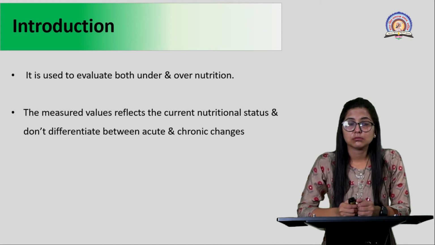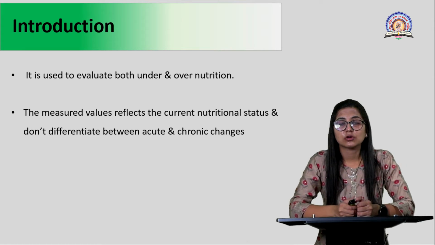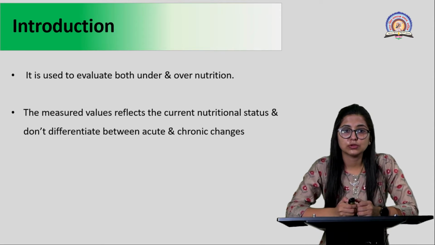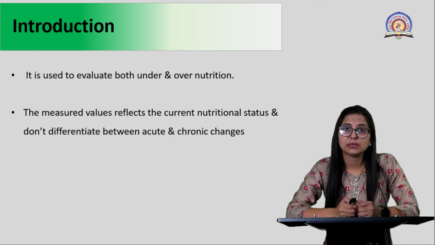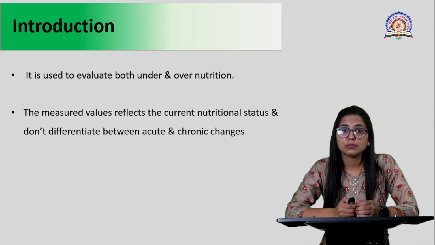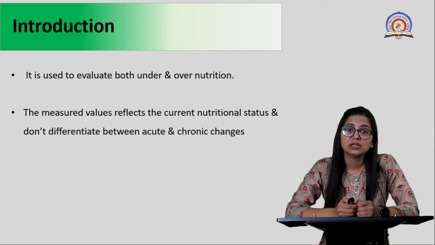Anthropometric techniques, as you all know, can be used to measure both undernutrition as well as overnutrition. If the person is found undernourished, then one will obviously try to improve the diet, and in overnutrition, what we try to do is reduce the amount of nutrients being consumed.